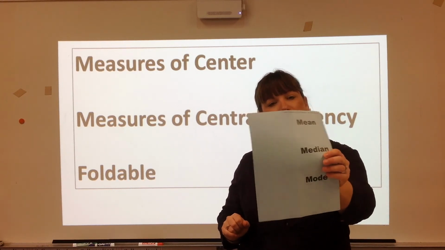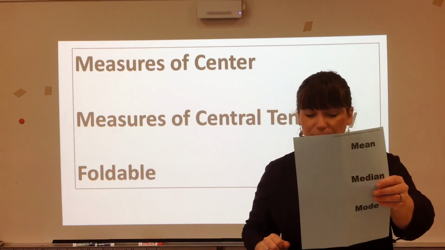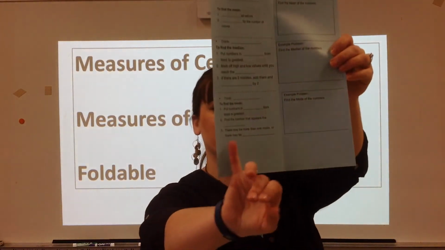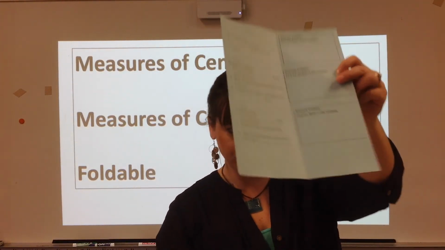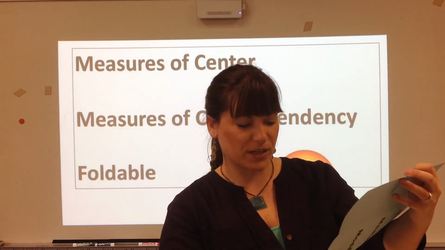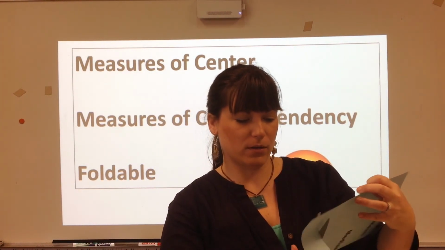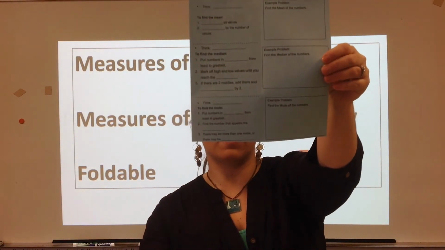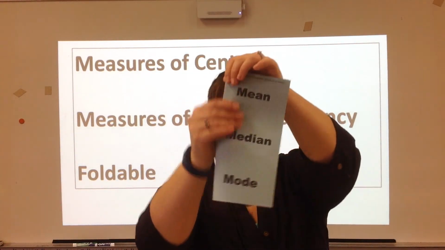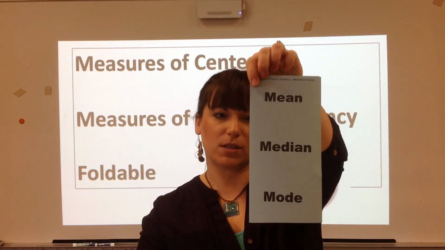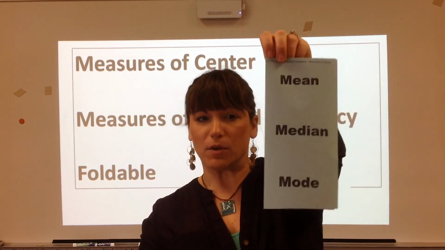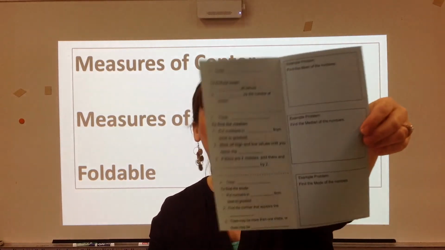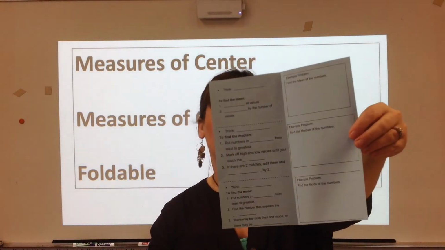But I do want you to get this blue note sheet next. And if you flip it over to this side, we're going to just trim this extra down here so that it will fit in your notebook. So there, I've trimmed that off. Then you're going to fold it in half so that you can see the mean, the median, and the mode on the front. Then you need to open it back up and you see those dotted lines.